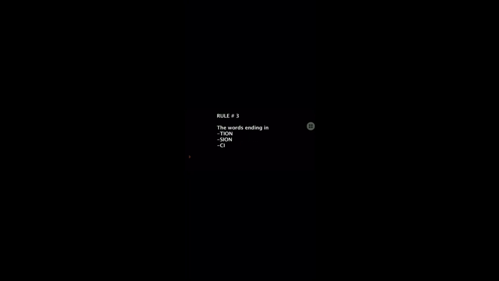Rule number 3. The words ending in -tion are usually stressed on the second last syllable. Education, intuition, concentration, demonstration, permission, obsession, musician, magician, ignition. Television is an important exception here.